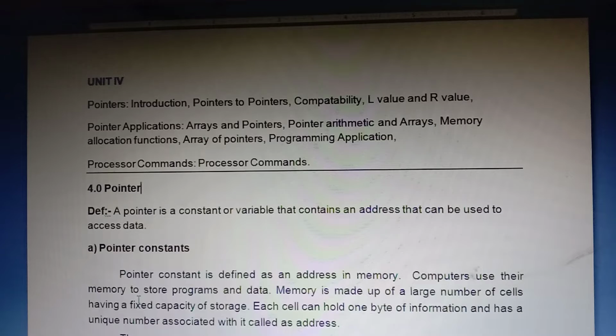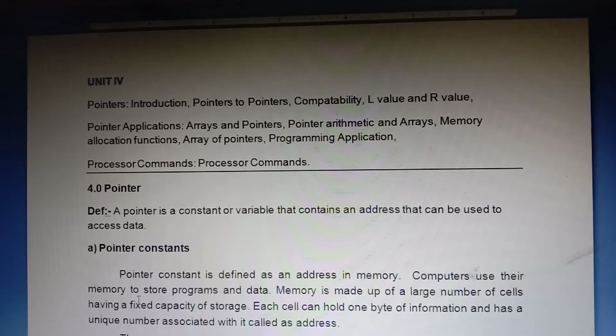When a variable is declared, like int a, char c, float b or double d, the compiler automatically allocates memory for that variable. Suppose int a is available. Int a occupies how many bytes of memory? 2 bytes, based on a 16-bit compiler. The address of variable a is what is stored by a pointer variable.